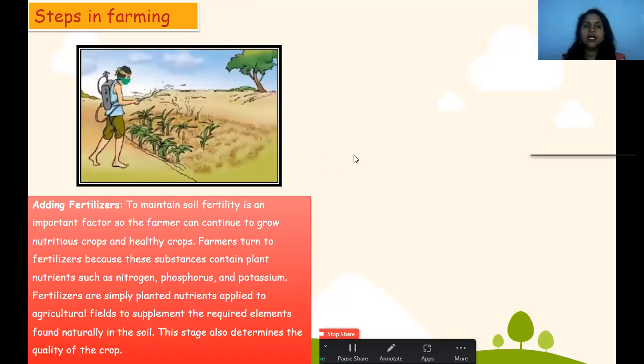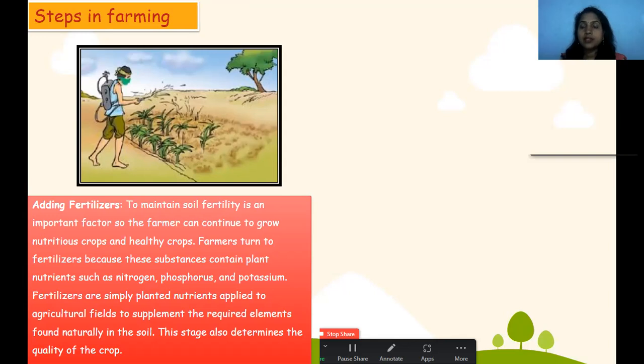Adding fertilizer is also a very important part. Maintaining soil fertility is an important factor so the farmer can continue to grow nutritious and healthy crops. Farmers turn to fertilizer because these substances contain plant nutrients.